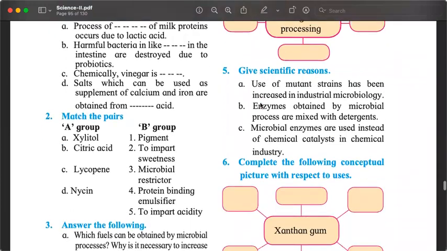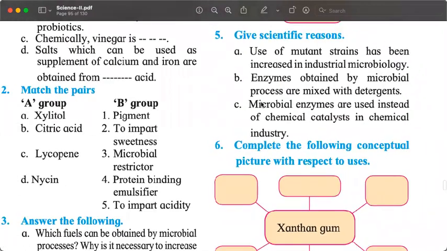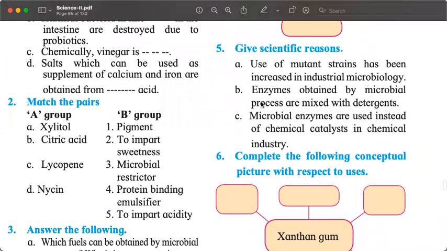Another very interesting question is question number 5, because it talks about scientific reasons. I hope you are using your textbooks. Number C, 5C, microbial enzymes are used instead of chemical catalysts in chemical industry. We discussed this.